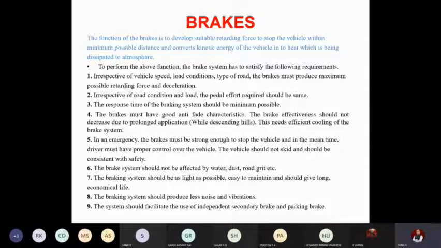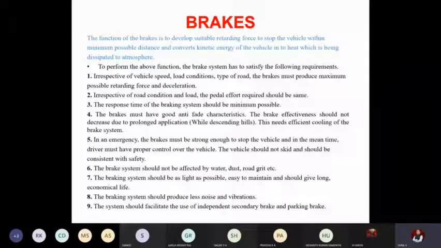So the function of the brakes is to develop retarding force to stop the vehicle within a minimum possible distance. That is the main function of the brake. To perform the above function, that is to decelerate the vehicle within a minimum possible distance, the brake system requires certain minimum requirements. Out of that, the 9 important requirements I have listed here.